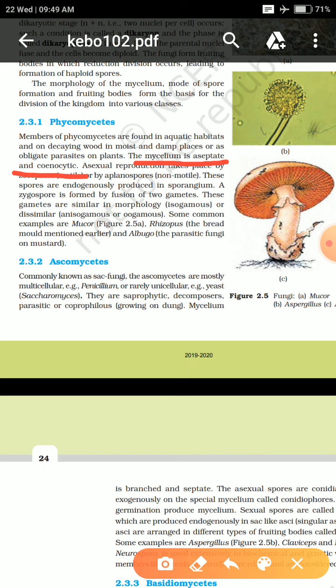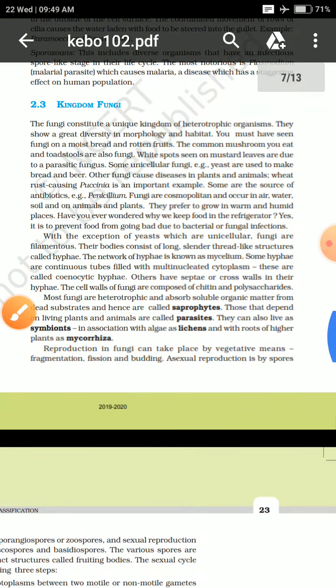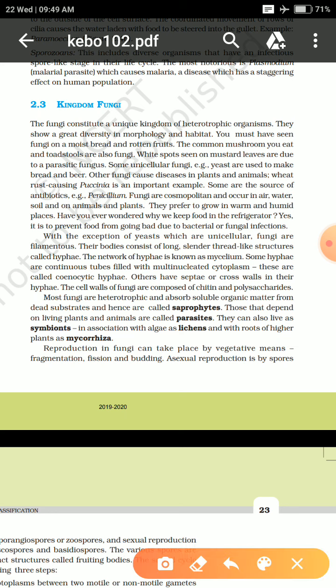Cenocytic, we mentioned, these are hair thread like structures having hyphae, and those hyphae form a network known as mycelium, which has a continuous tube like structure.